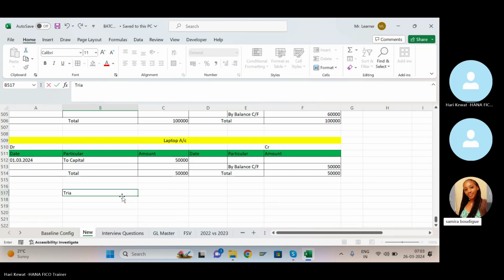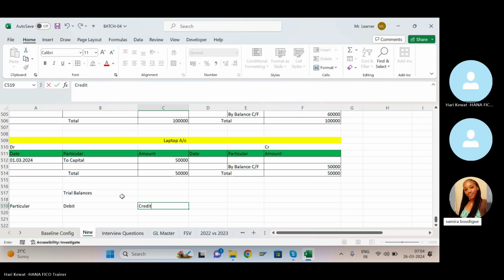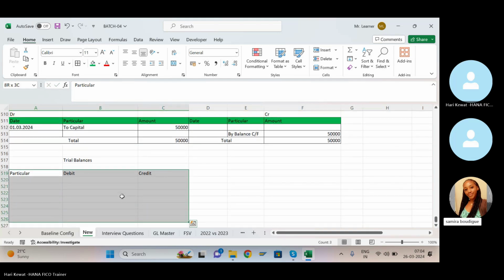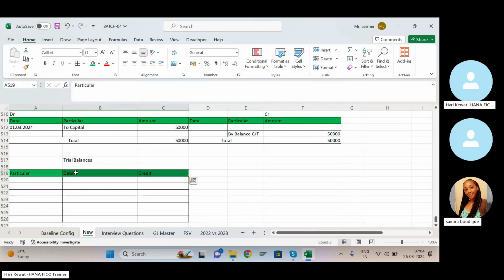Trial balance. When you are preparing the trial balance, the format is particular: debit and credit. So come here.